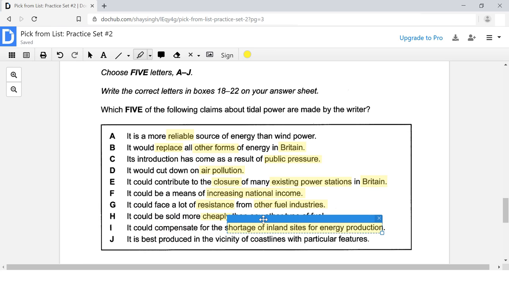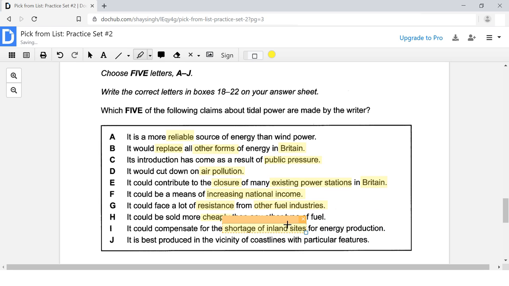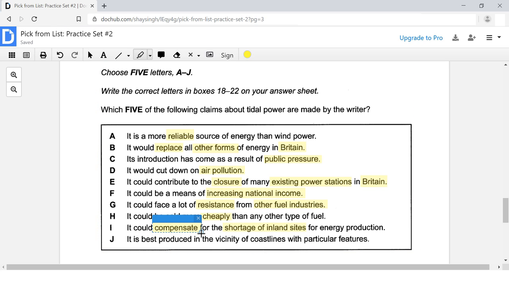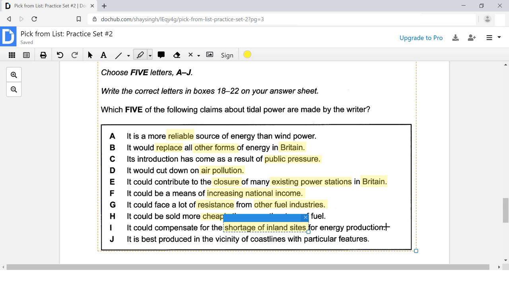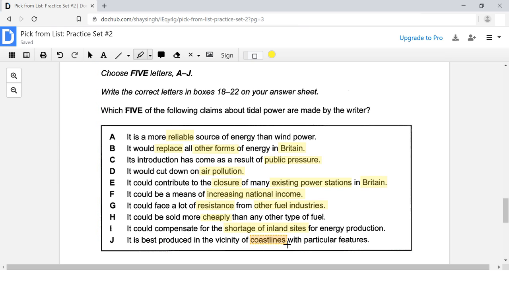So what it's really saying is that there is a shortage of energy production in these areas, and it's talking about compensating for that shortage of energy production. Next, we have the letter I. Letter I is talking about a shortage of inland sites for energy production. And then finally, letter J is talking about coastlines.